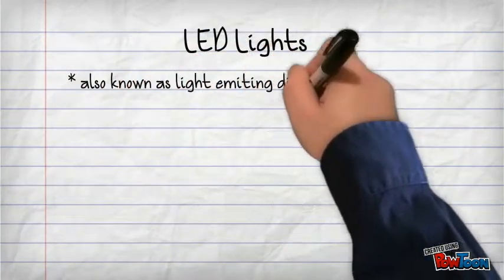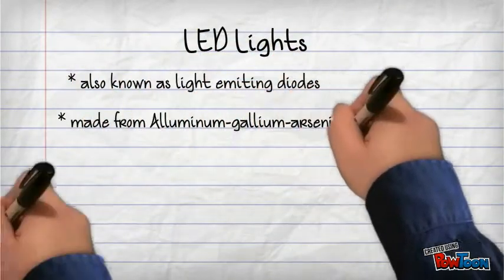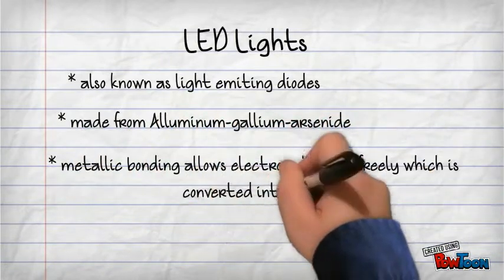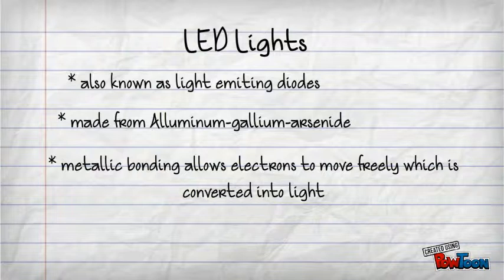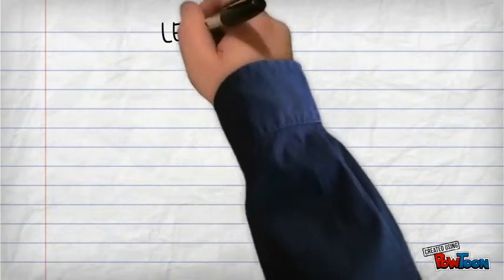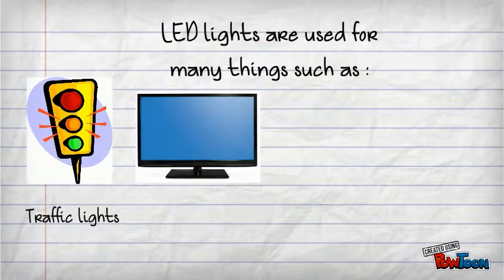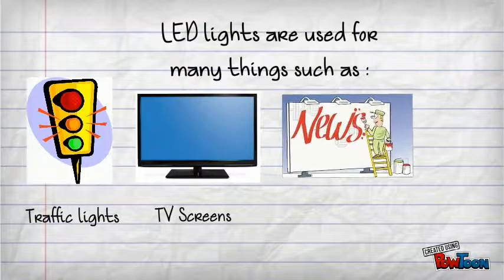LED lights, also known as light-emitting diodes, are light bulbs that are made from aluminum gallium arsenide, which is a semiconductor material. The metallic bonding allows electrons to move through the material, which is then converted into light. LED lights are used for many things that are used very commonly, things like traffic lights, TV screens, billboards, and much, much more.